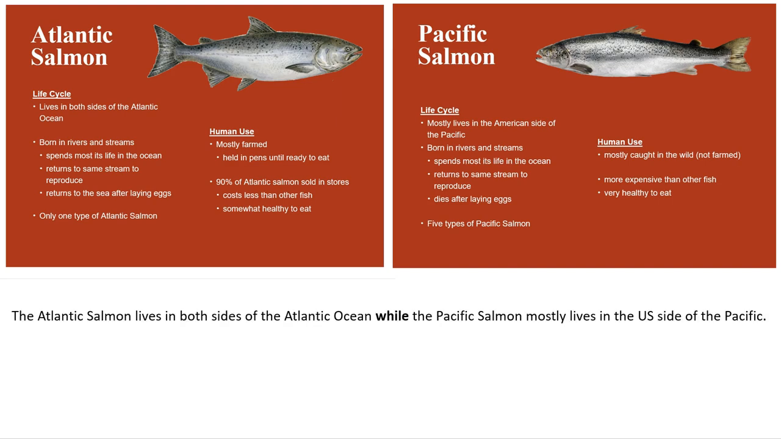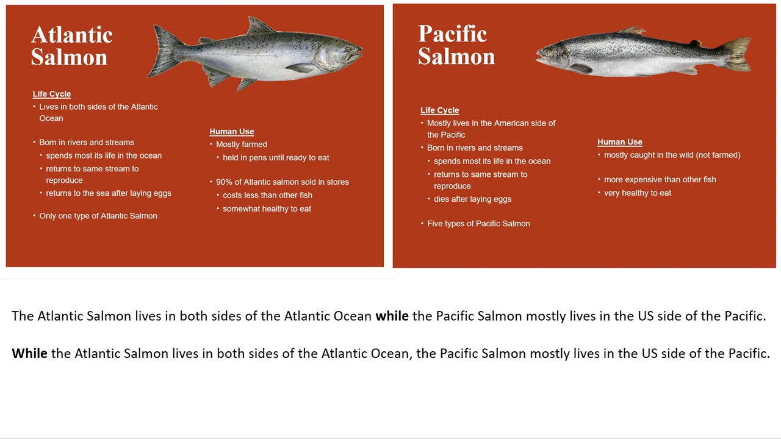The Atlantic salmon lives in both sides of the Atlantic Ocean, while the Pacific salmon mostly lives in the US side of the Pacific. Let's change this round. While the Atlantic salmon lives in both sides of the Atlantic Ocean, the Pacific salmon mostly lives in the US side of the Pacific. Here we can see that while is in the middle position in the first sentence and at the start position in the second sentence. There is no change in meaning in the sentence.